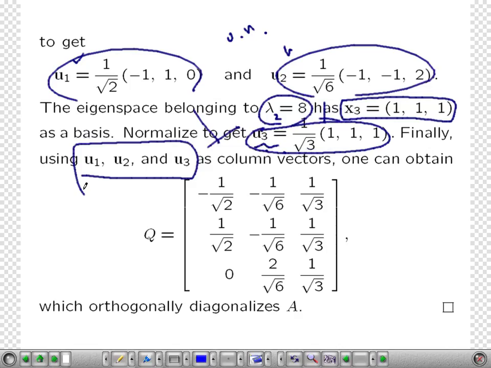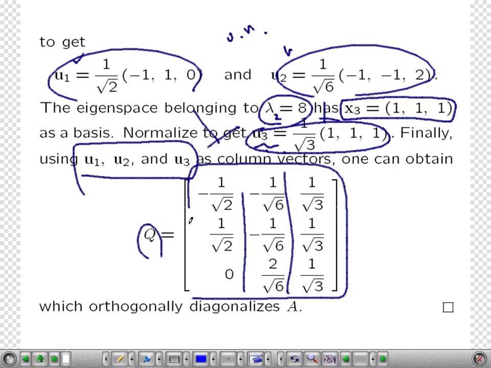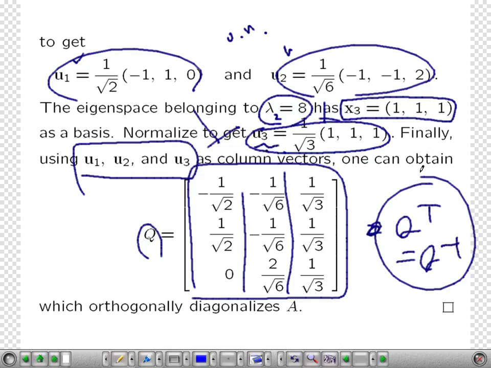Since these vectors are orthonormal, the matrix whose columns are orthonormal vectors is a unitary matrix, or a real orthogonal matrix. This is the same as Q inverse. Q inverse is the same as Q transpose.